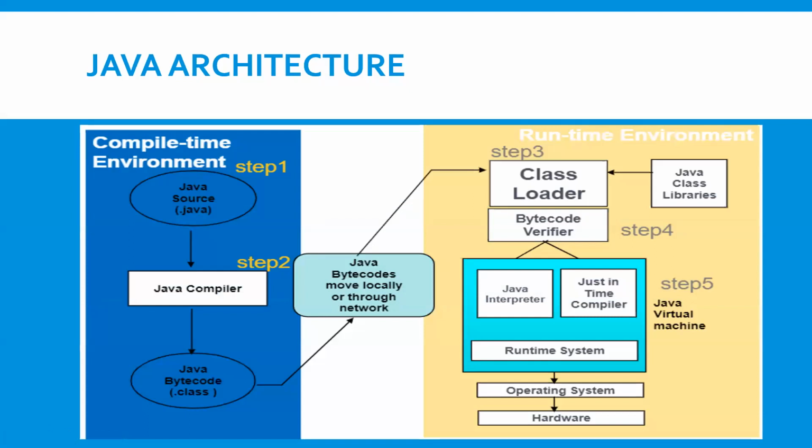Okay, I will explain from Java architecture. Here, we need to follow the 5 steps to compile the Java program. First, we need to write a Java code and save it with the extension .java.